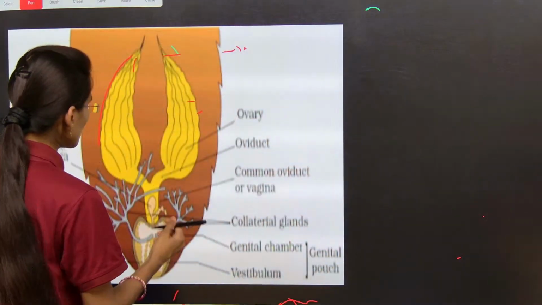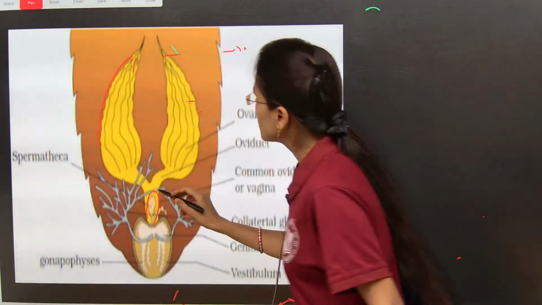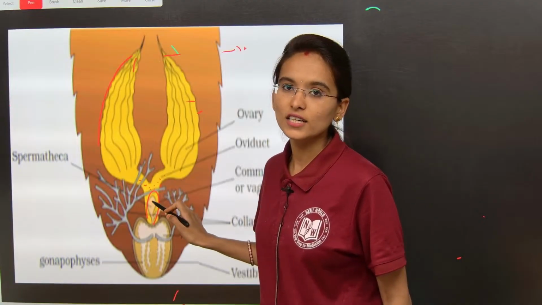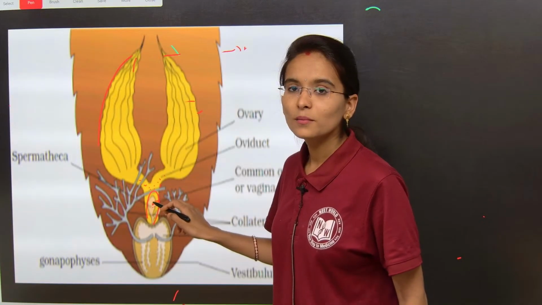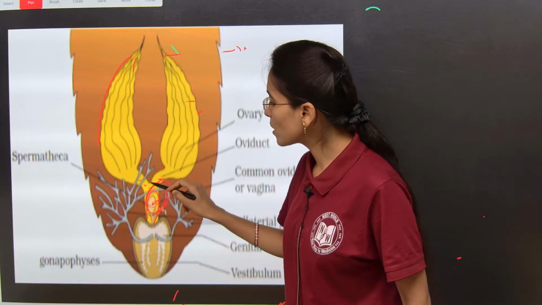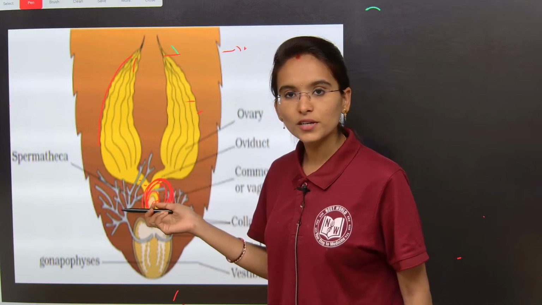Here what is released, my dear students? Ova are released, right? Here what is present? Sperms are present. So the sperms from the male reproductive system will fuse with the ova of the female reproductive system.